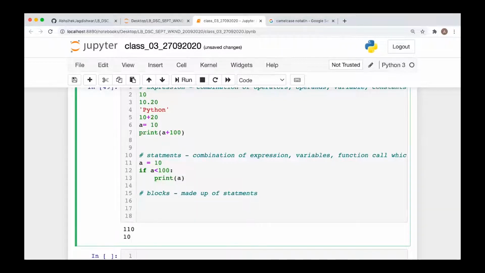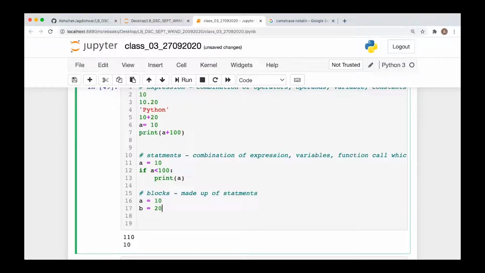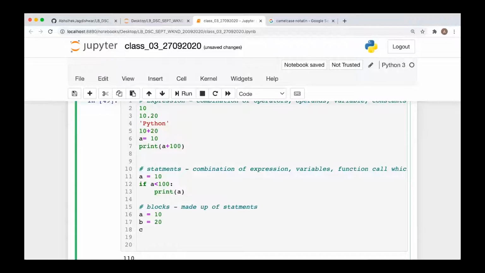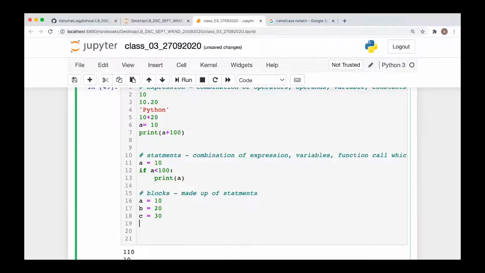let's say you have a is equal to 10, b is equal to 20, c is equal to 30, and then if a less than b, print a minus b. If a less than c, print a minus c.